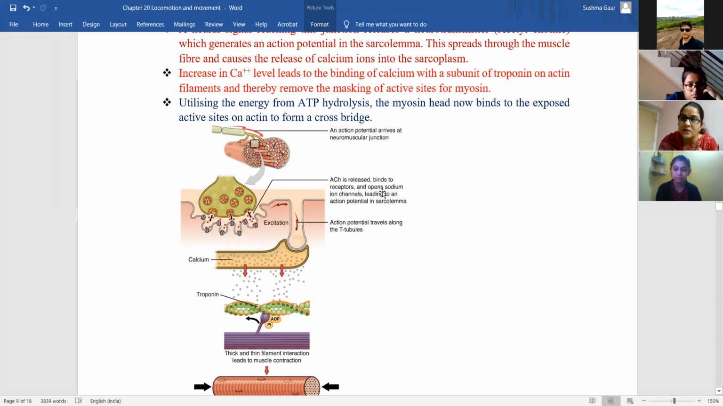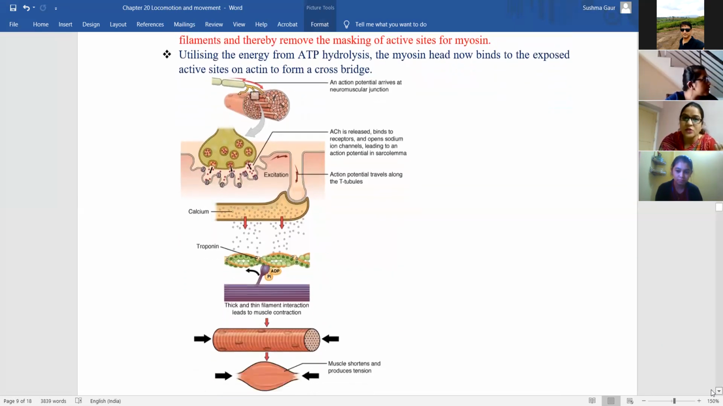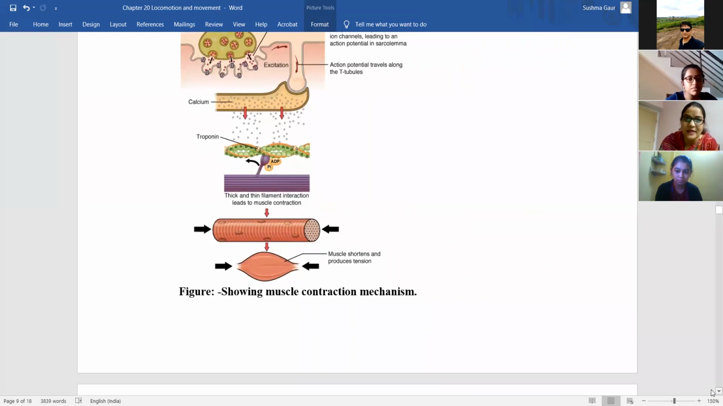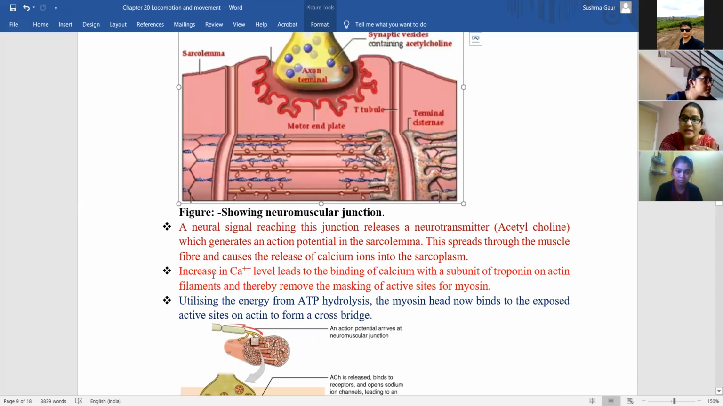Now this acetylcholine is released and it binds to the receptors that are present on the sarcoplasm, and it results in opening of sodium ion channels. They are channels for transport of sodium that leads to an action potential in the sarcolemma, and this action potential travels along the T tubules that are present in the muscle fiber, as a result of which the calcium is released. Okay, calcium is released, and the increased calcium level results in binding of calcium with the subunit of troponin that is present on the actin.